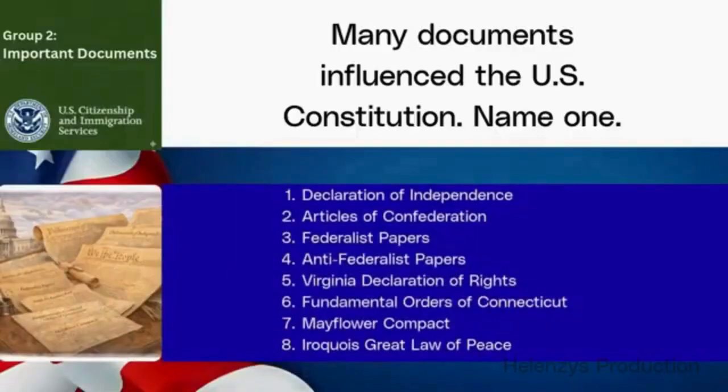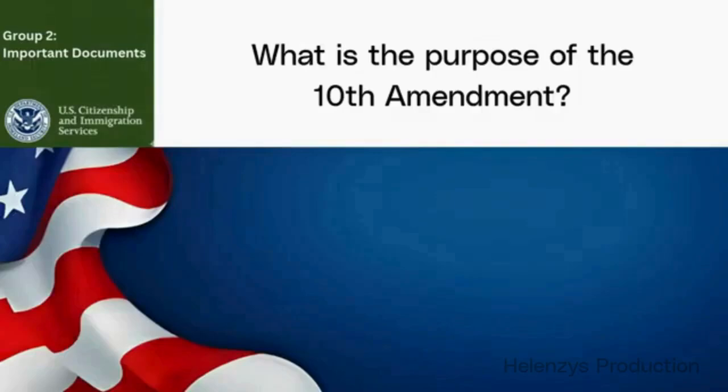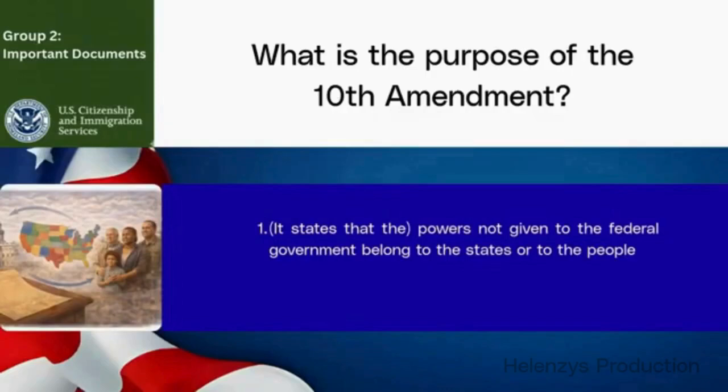Quick recall. Many documents influenced the U.S. Constitution. Name 1. Declaration of Independence, Articles of Confederation, Federalist Papers, Anti-Federalist Papers, Virginia Declaration of Rights, Fundamental Orders of Connecticut, Mayflower Compact, Iroquois Great Law of Peace. What is the purpose of the 10th Amendment? It states that the powers not given to the federal government belong to the states or to the people.